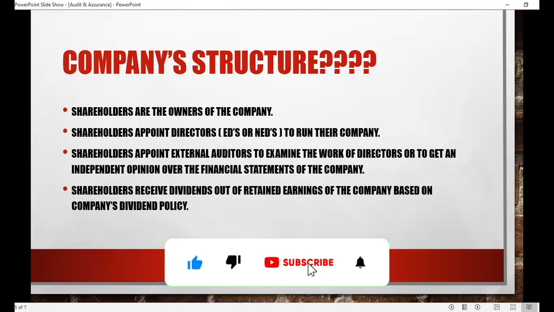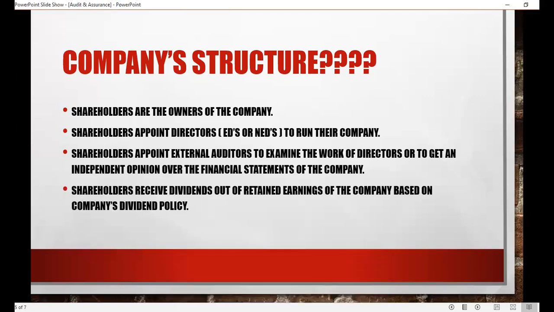So, company structure. First of all, you should know that shareholders are the owners of the company. Shareholders are basically the primary owners of the company. When you go to the stock exchange and purchase shares of a company, for example, in Pakistan, if you purchase shares of UBL, United Bank Limited, you will become the owner or the shareholder of the company, right?